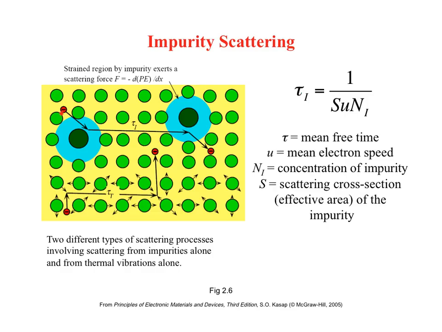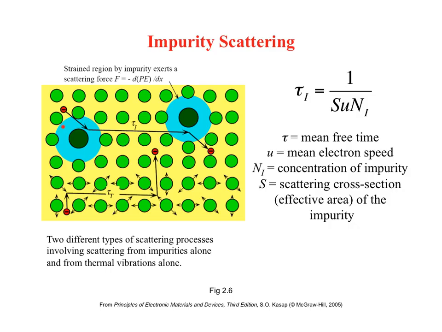Consider again an electron traveling in a crystalline solid. We will learn from quantum mechanics that an electron traveling in a perfect crystal, where atoms are not moving, will conduct with no resistance. However, if the atoms are moving such that there's a distortion in the lattice, then the electrons will scatter off the atoms. Similarly, if there is distortion in the lattice, such as due to an impurity, the electron will scatter off this impurity. This impurity could be a larger atom or a smaller atom than the normal periodic lattice.